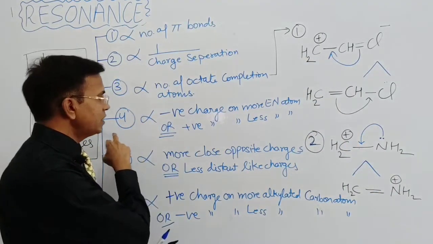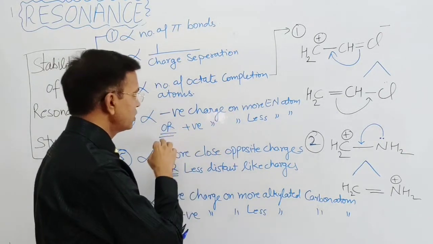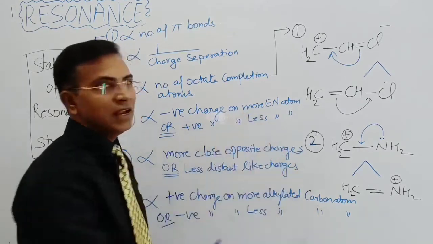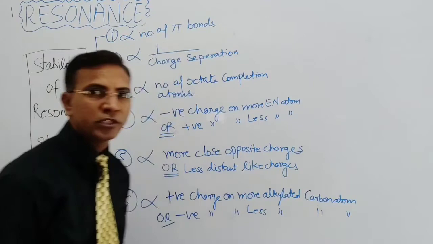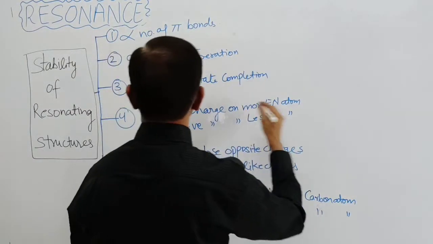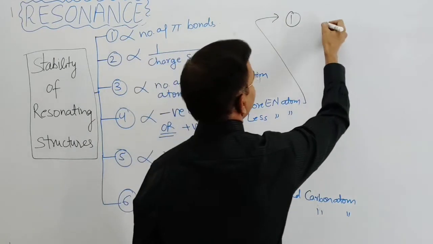So now beta, move to the fourth type. The stability of resonating structures is directly proportional to the negative charge on the more electronegative atom or the positive charge on the less electronegative atom. Let's do some questions. So the fourth type, the first question is, first question, let's take